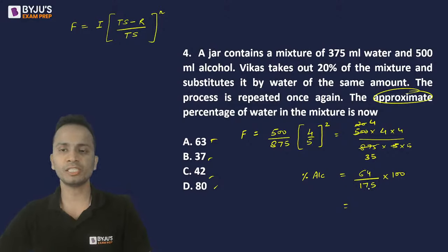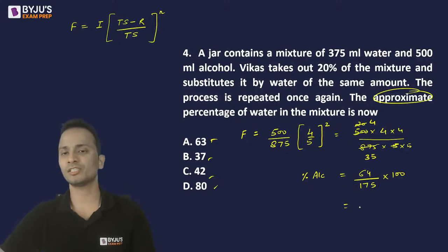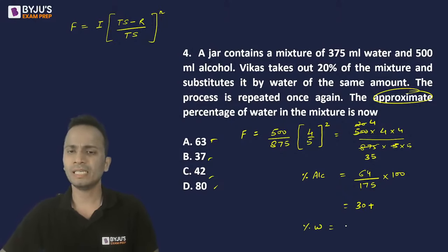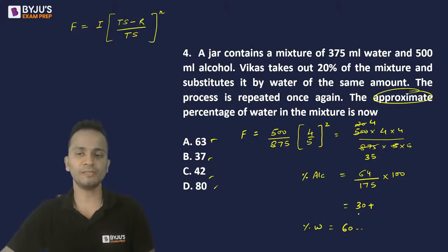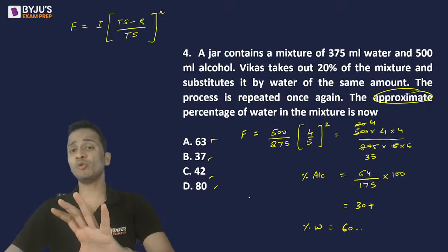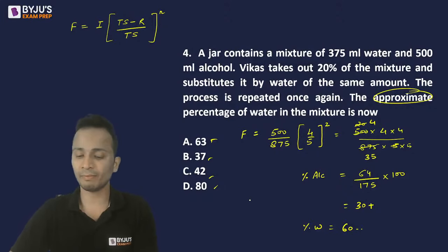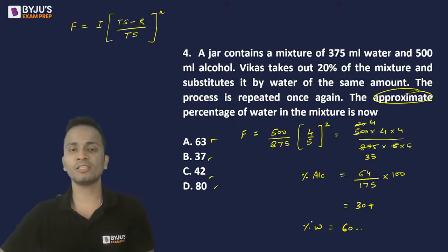So 10 percentage is 17.5, 30 percentage is 52.5. So the value will be slightly above 30 percentage. So percentage of alcohol will be 30 plus. So I can say that percentage of water should be somewhere in 60s, so 60 plus honi chahiye, right? So I'm doing approximate, I'm calculating approximate answer. So approximate answer should be somewhere around 63 percentage.